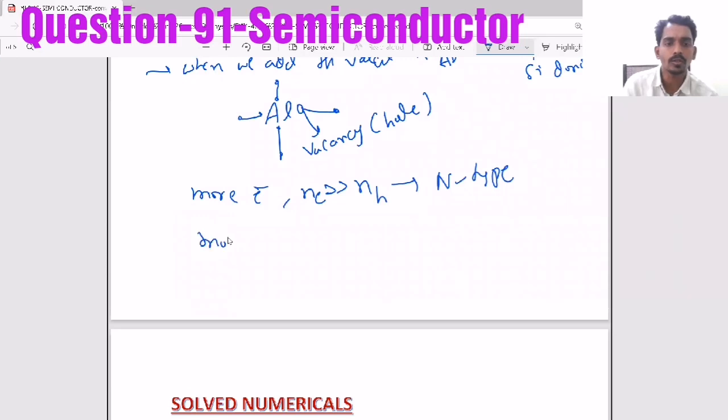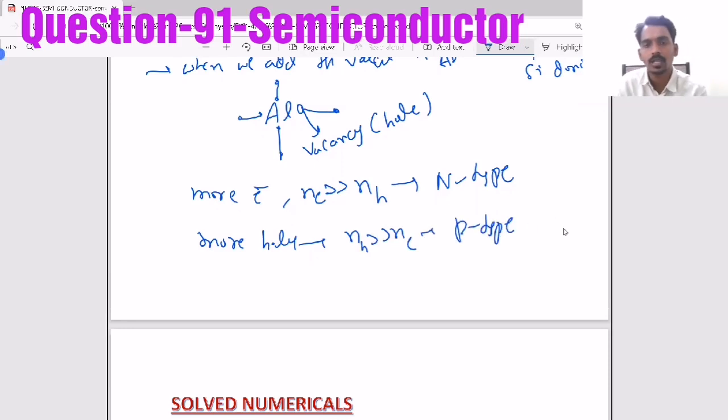And more holes, means NH greater than Ne, is called a P-type semiconductor. So these are the two types of semiconductors, where the equation is Ne NH equal to Ni square.